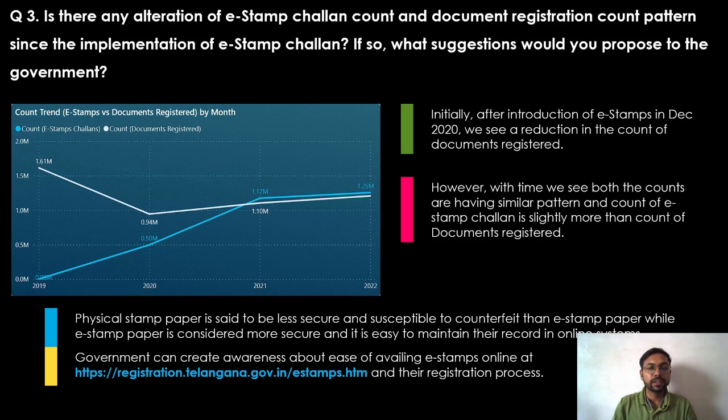E-stamp paper is considered more secure than physical stamp paper, and also it is easy to maintain their record in online systems. Hence, government can create awareness about ease of availing e-stamps online at the registration.telangana government website.